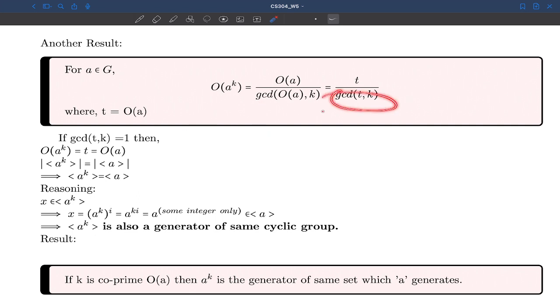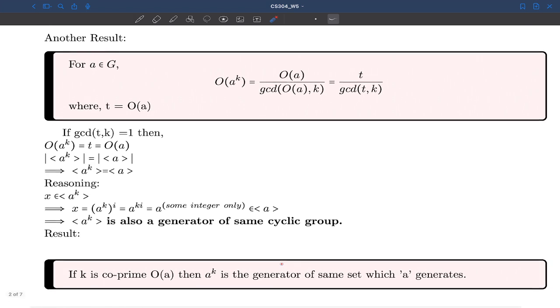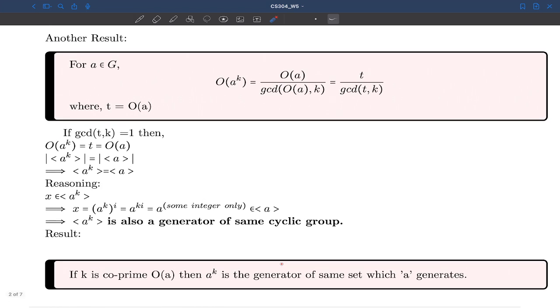When this GCD is 1, then only the order becomes equal. If the order becomes equal, the cardinality becomes equal. Then they are generating the same cyclic group. So whenever the GCD of K and the order of A is 1, meaning they are co-prime to each other, then A power K and A are generators of the same cyclic group. Okay, fine.